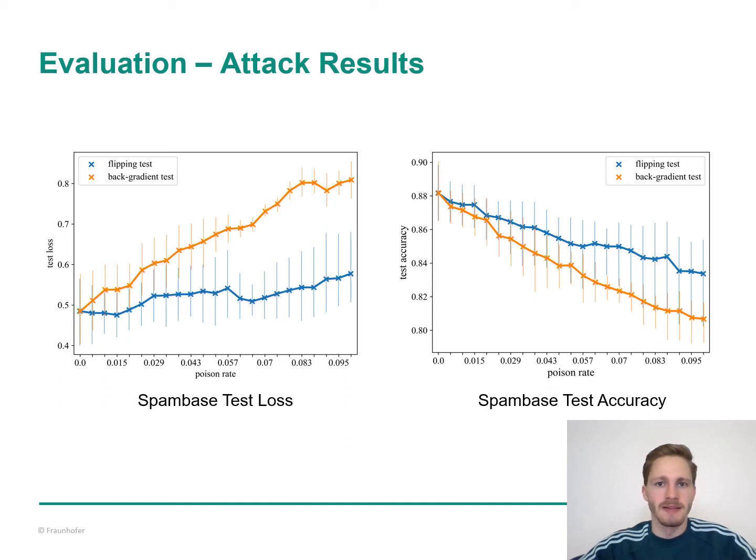The orange and blue lines visualize the trend of the test loss and the test accuracy for the flipping attack and the backgradient attack, and these vertical lines show the standard deviation. The 2 figures demonstrate that both attacks are effective and that the backgradient attack outperforms the more naive flipping attack. An individual breakdown of the results for all 7 datasets has confirmed that finding.